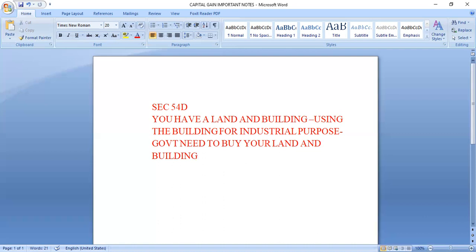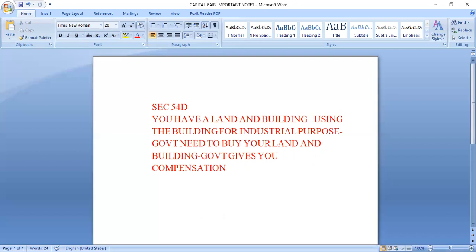Now, if the government compulsorily acquires your land and building, the government gives you compensation. And on that compensation, you have to pay long-term capital gain tax, 20%.